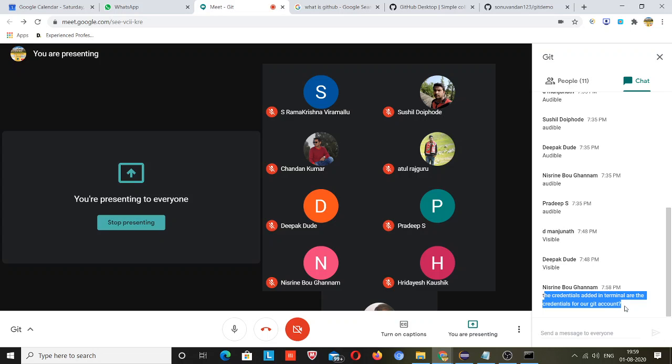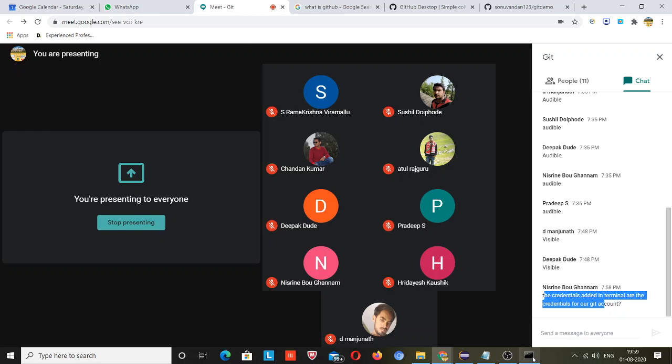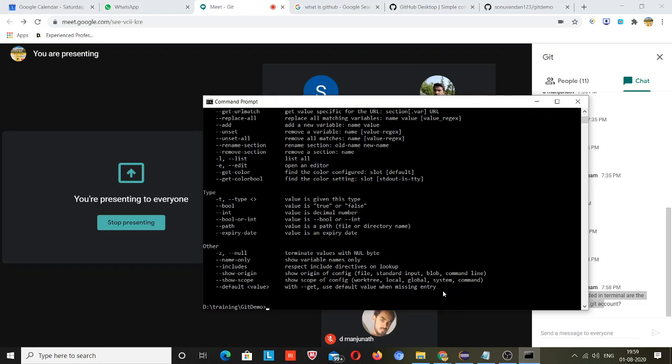Credentials added in the terminal are the credentials for the Git account. Yeah, right. But in your case, when you do it the first time, it will ask for the password. If anything goes wrong, you can email me, and you can put it on Google Classroom or WhatsApp, wherever you want to ask your question. No worries.